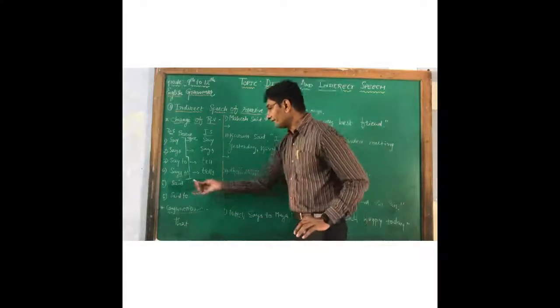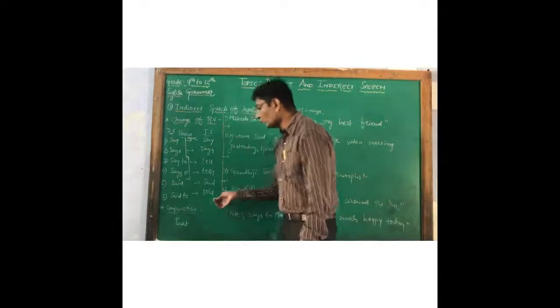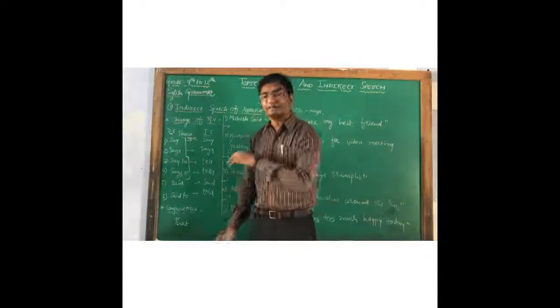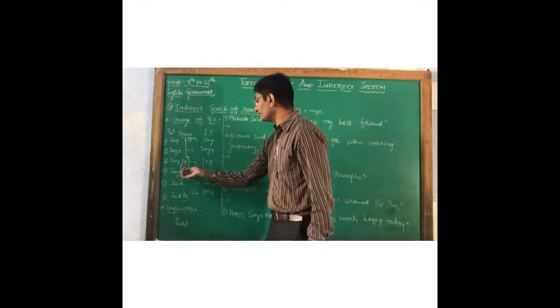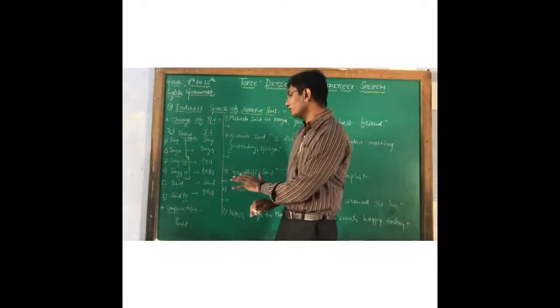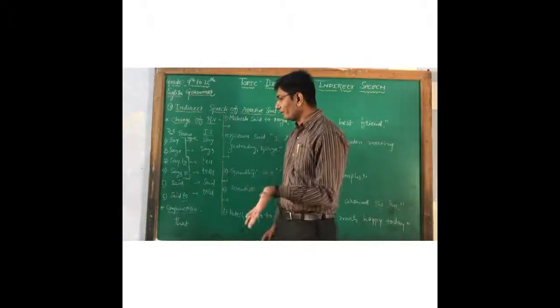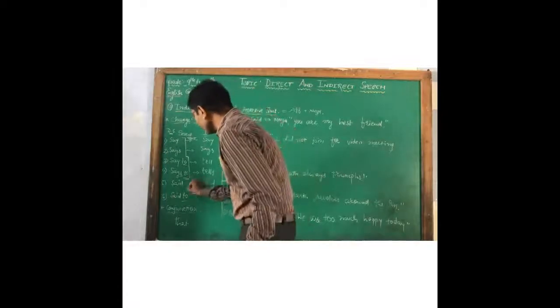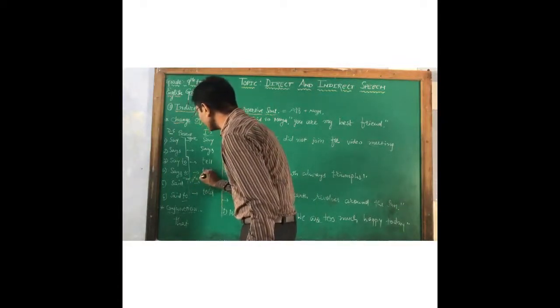So said remains as it is said, and said to turns into told, right? Whenever to comes after the reporting verb, then only we'll think about the change. Otherwise we put reporting verb as it is. So said and said to are the reporting verbs of past tense, students.